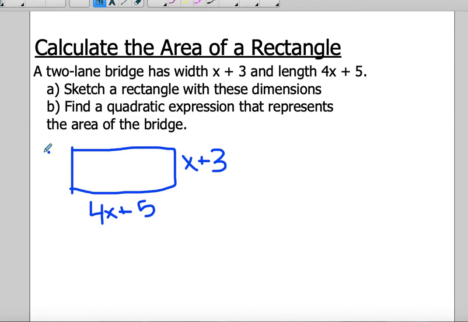So this is part A. You're just going to draw out that rectangle. Part B says find a quadratic expression that represents the area. A quadratic expression is an expression that has a squared exponent. So it's basically what we've been doing with these binomials, where you want to find a squared exponent.